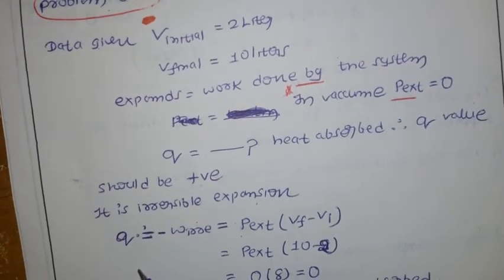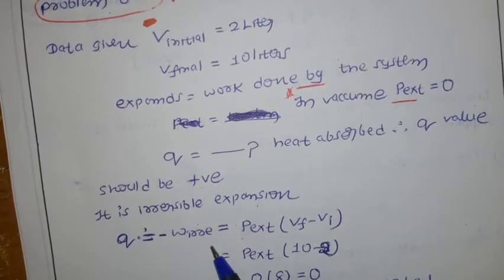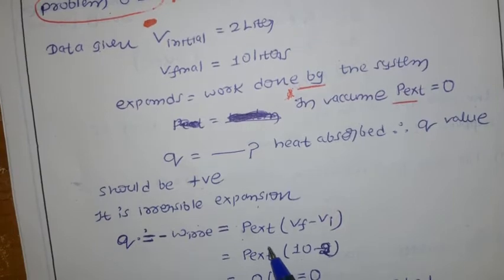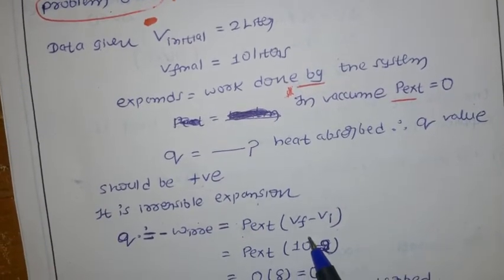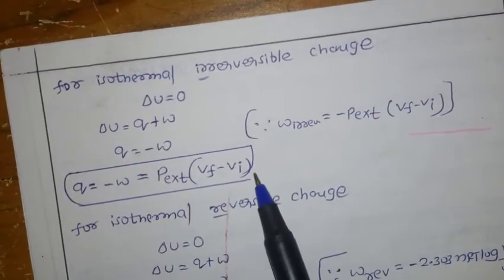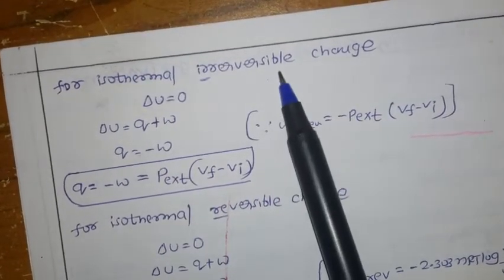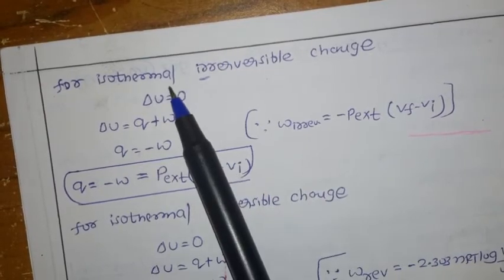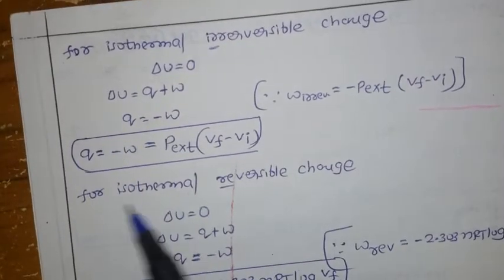So we already got the equation: Q equal to minus W irreversible equal to P external into V final minus initial. This is the equation we already saw in various forms. Here we got the equation for isothermal irreversible changes. Since the process is mentioned as isothermal, we are taking this equation directly.